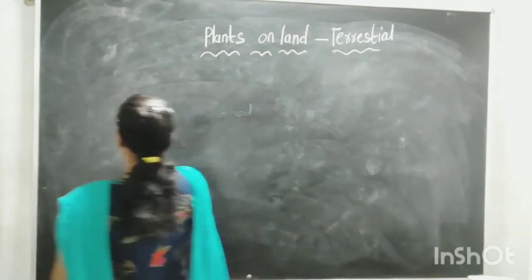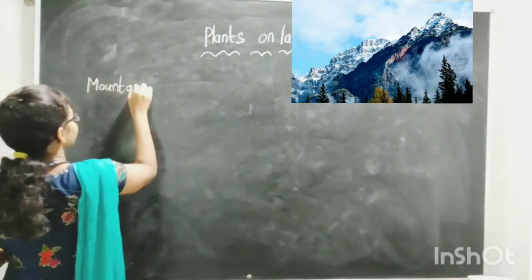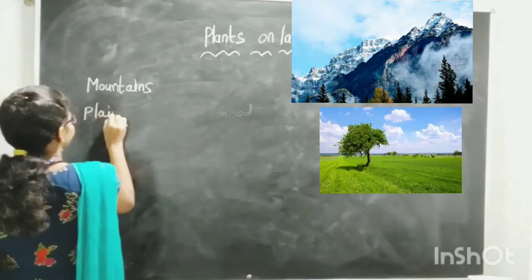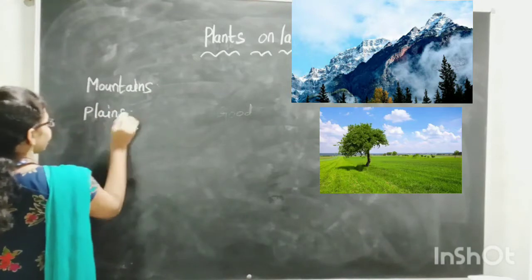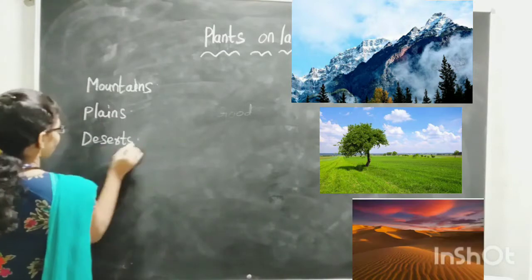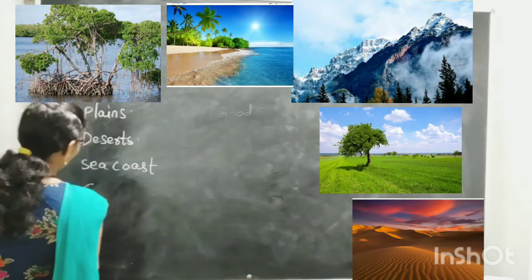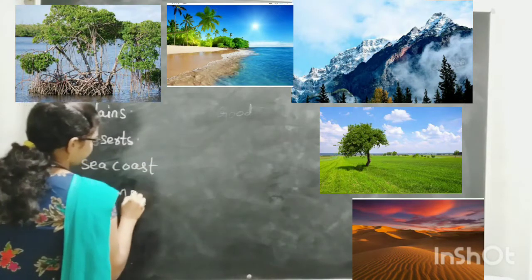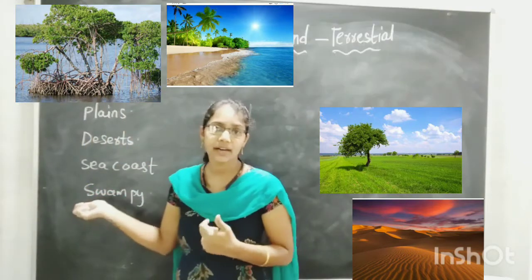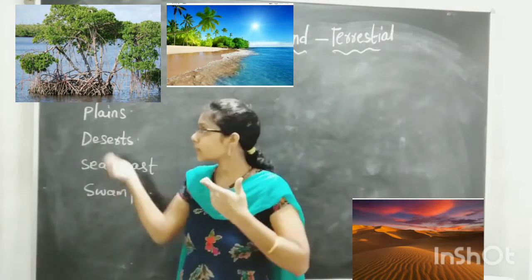Mountains, plains and deserts, and also sea coast, swampy areas. These are the places in which the plants are having different features to grow in that particular place.